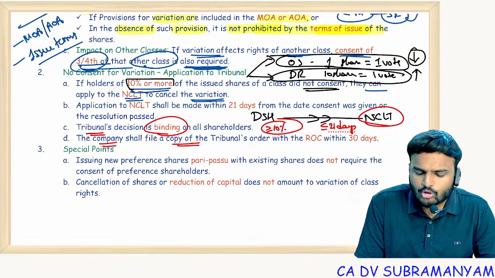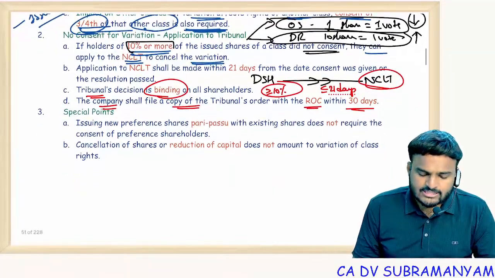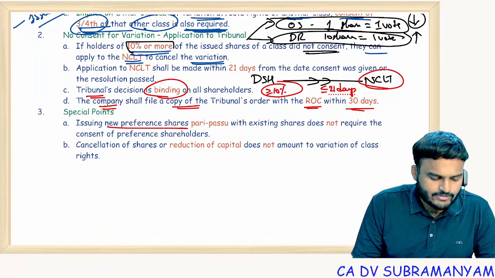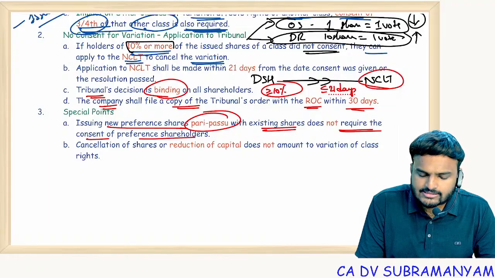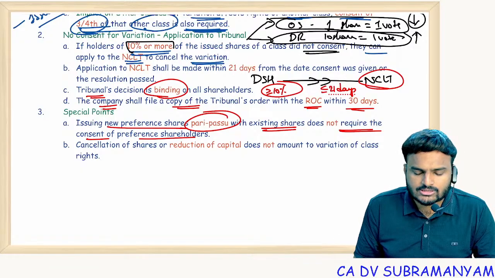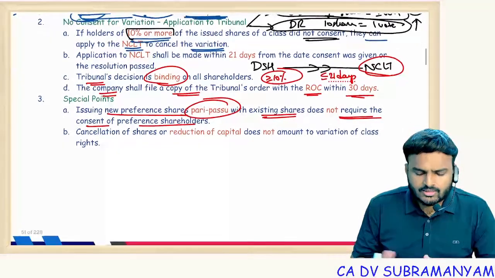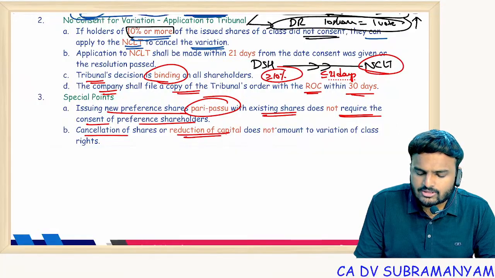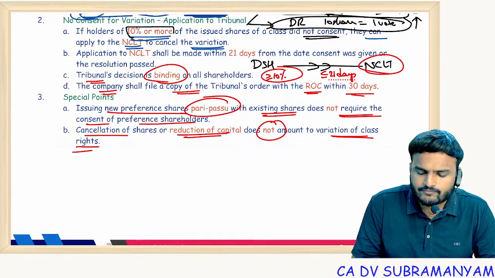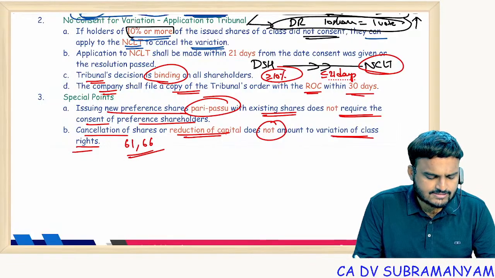Company shall file a copy of tribunal order with ROC within 30 days. Special points you can see: issuing new preference shares pari passu with existing shares, that means equal priority, does not require the consent of existing preference shareholders. Next one, cancellation of shares or reduction of capital does not amount to the variation of class rights. This we will see in section 61 and section 66.